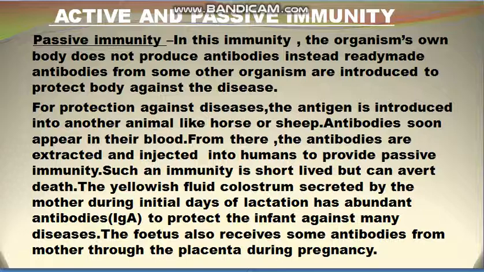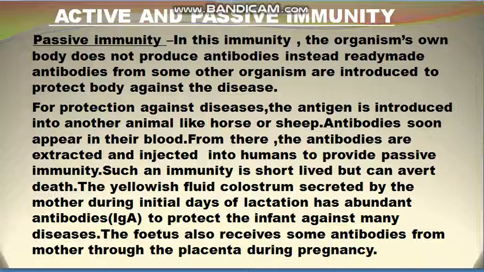And the yellowish fluid colostrum secreted by the mother during the initial days of lactation has abundant antibodies to protect the infant against many diseases. You must have studied in your first unit on reproduction what lactation is.